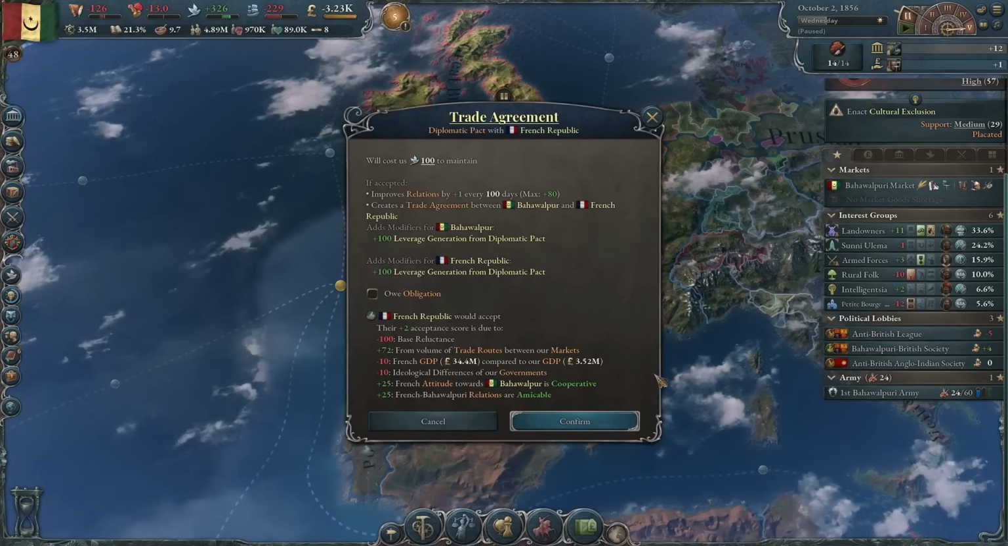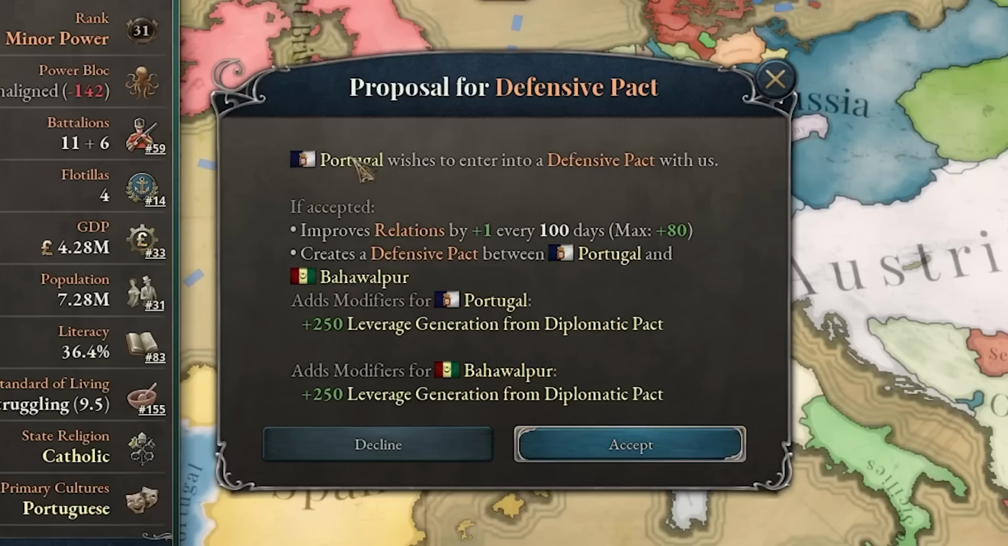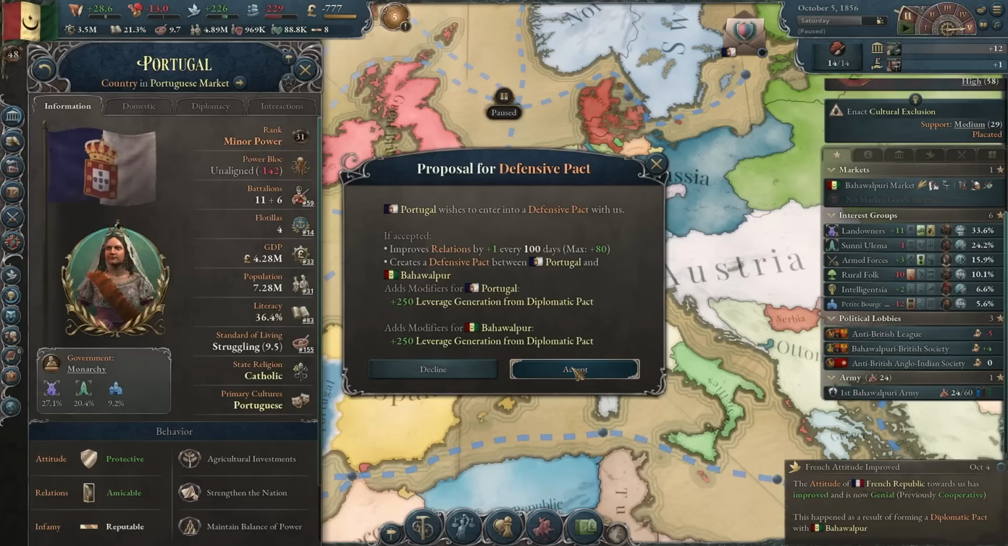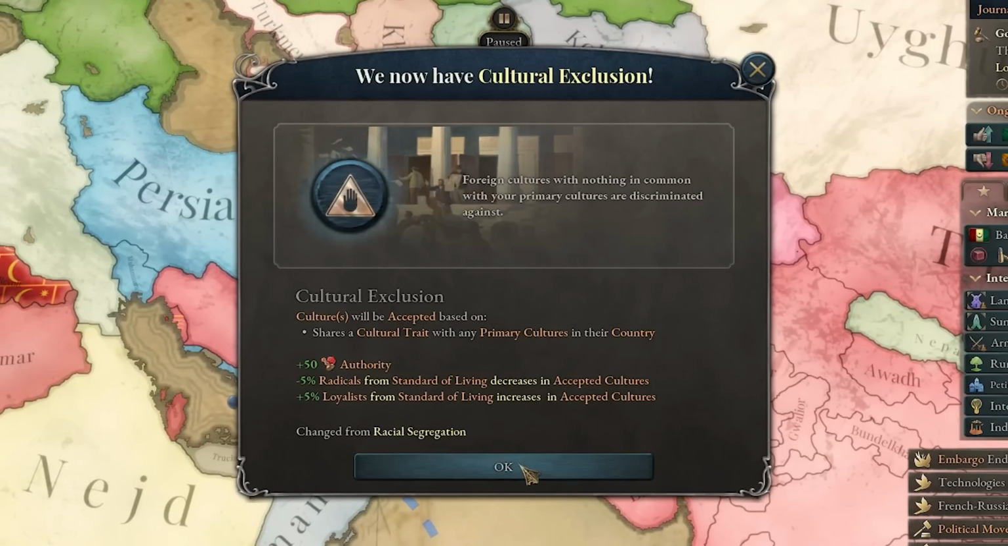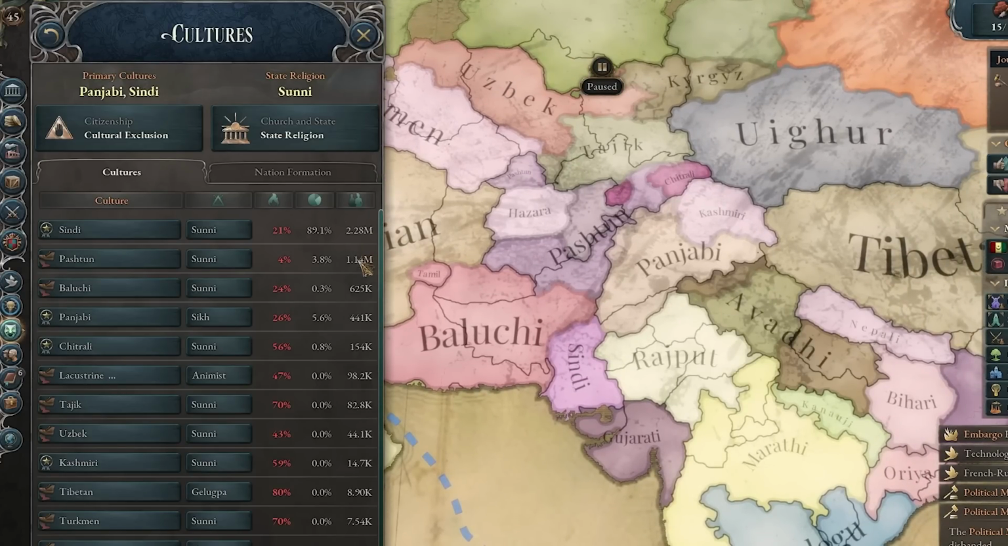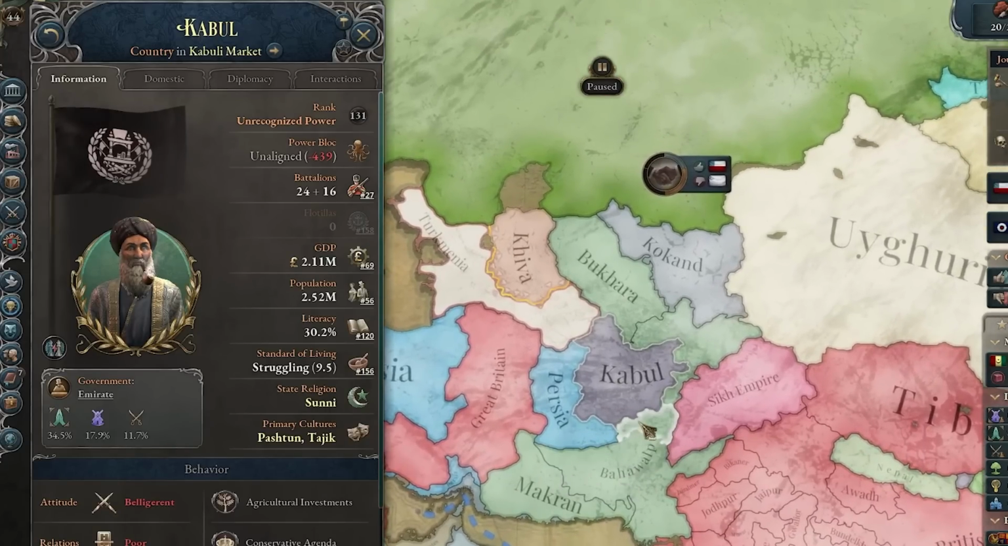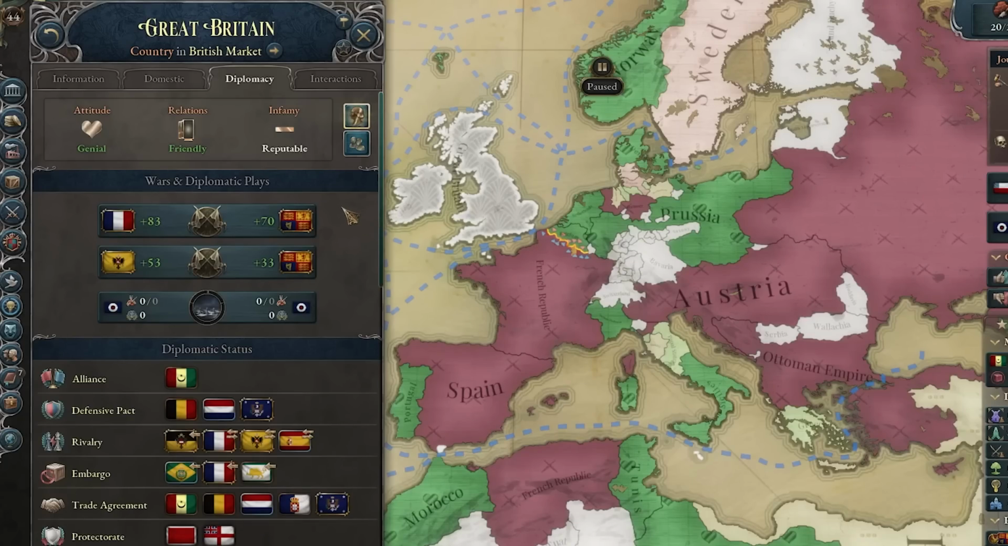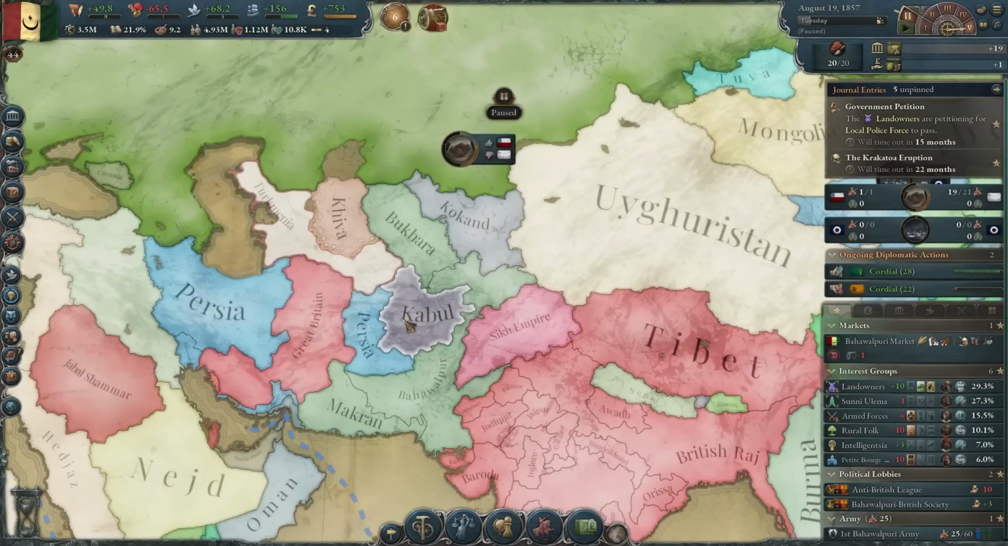Let's also get a quick trade agreement with France. Oh, and Portugal wants to get a defensive pact. Okay, sure. And we managed to finally enact cultural exclusion. Now this means we are still discriminating against a bunch of people actually. Nah, but it's fine. Now I would like to go to war with Kabul. However, the British are already part of a couple big wars, so I don't really want to bother them.